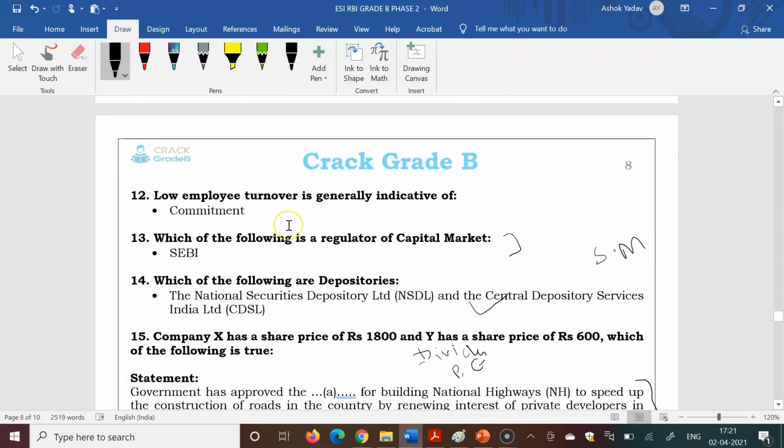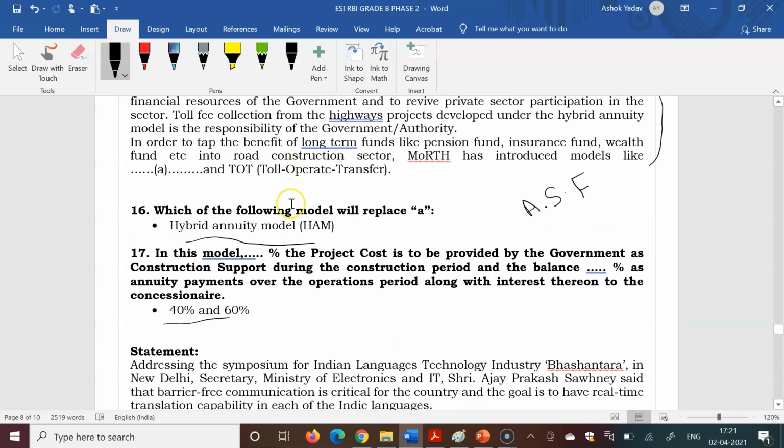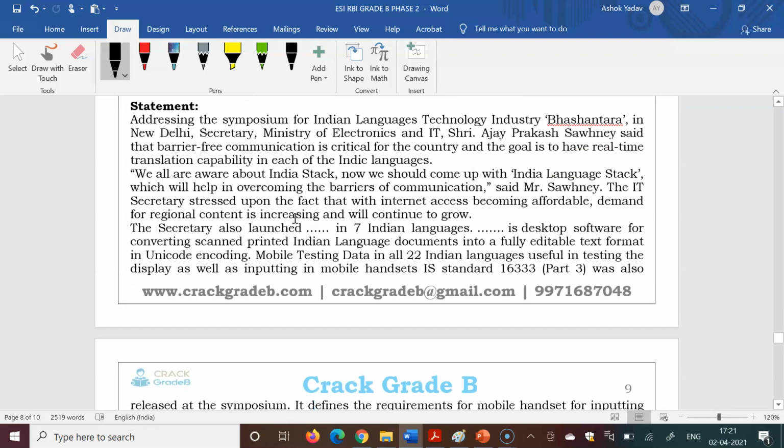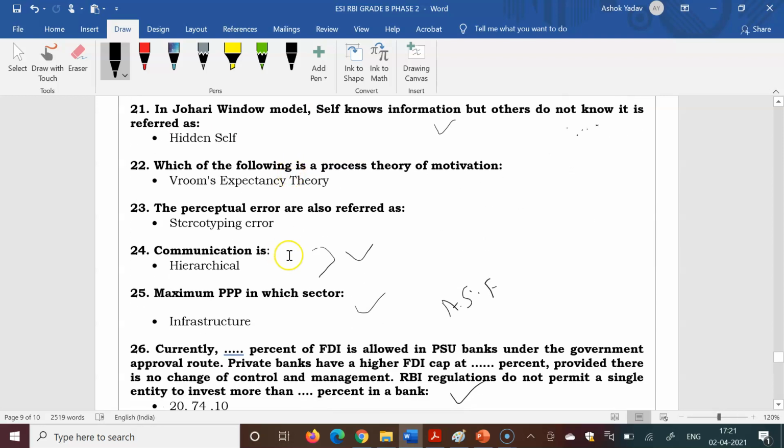one question, this one, low employee turnover, 8. This one, the exact question is not known, so 10, and this one, EXRIAN is not covered, 12, and 2, this question, stereotyping error, and this process theory of motivation, exactly directly is not covered, so we are not covering.